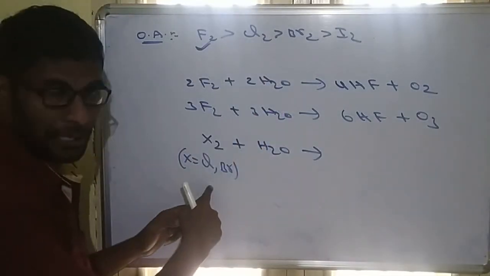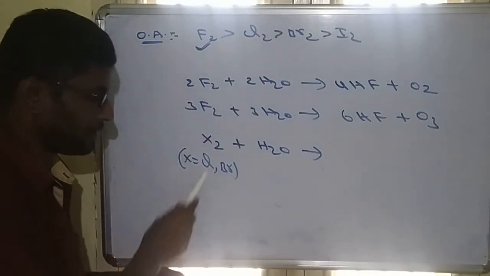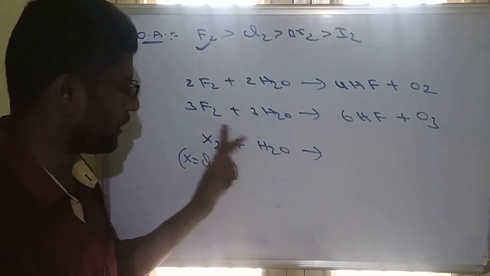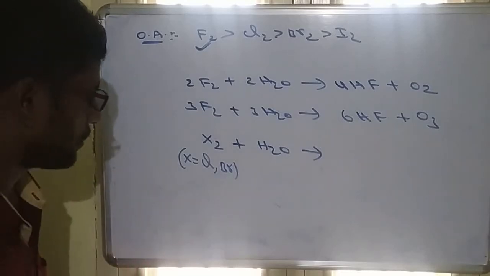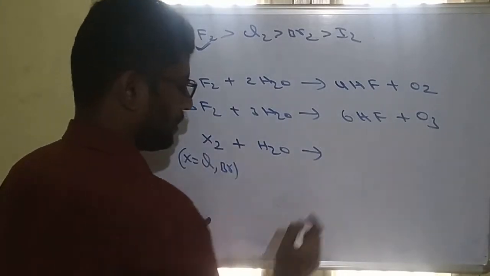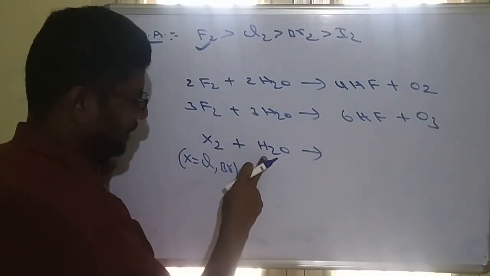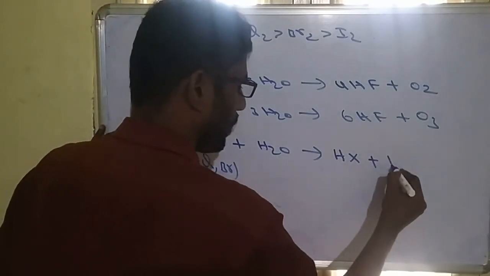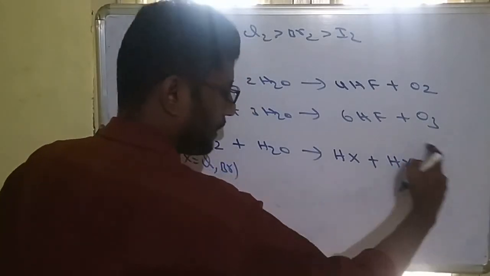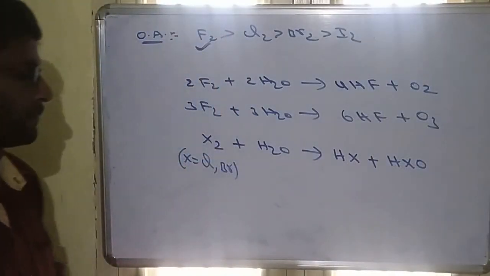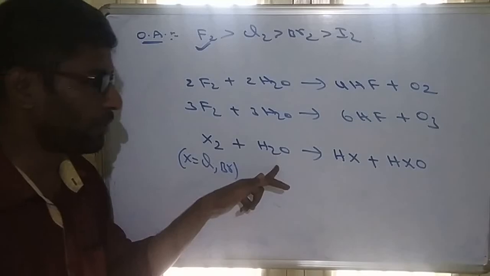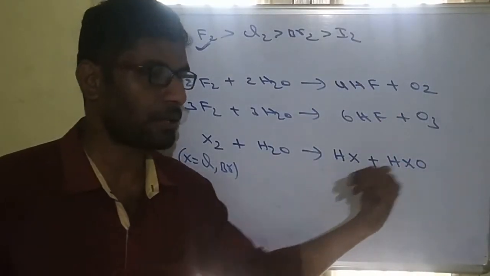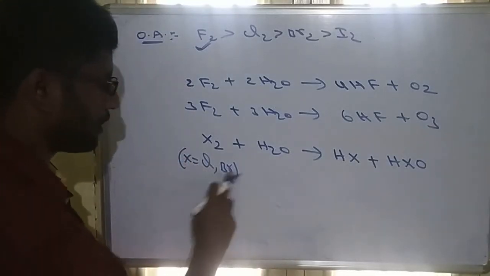Chlorine, bromine are less reactive toward oxygen, because oxygen is more electronegative and the remaining halogens are less electronegative. So when they combine with water, they form two types of products: H combines with the halogen to form HX, and also HXO forms. So chlorine and bromine with water form the oxo acid, hypochlorous or hypobromous acid.